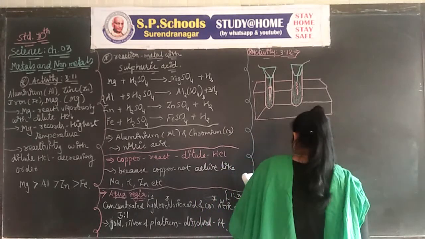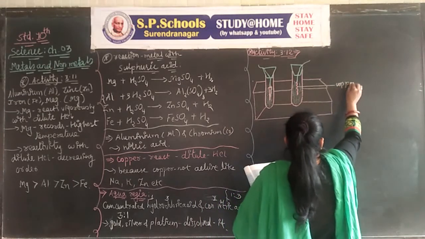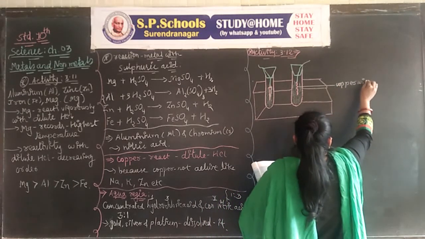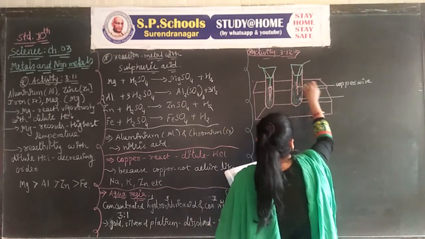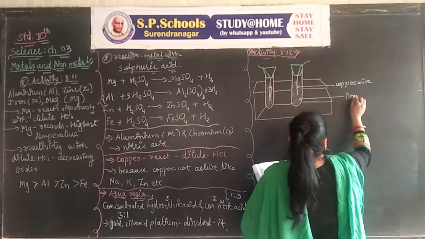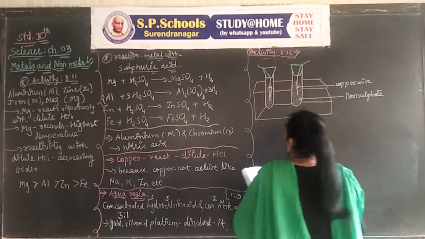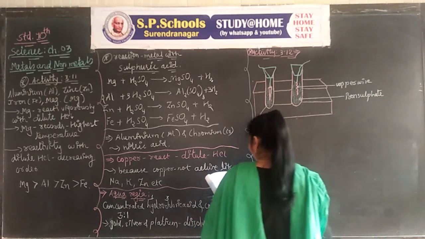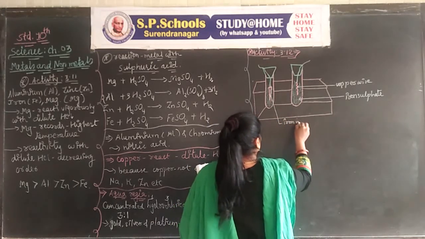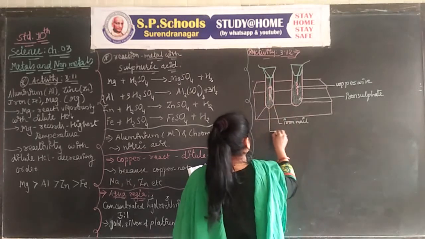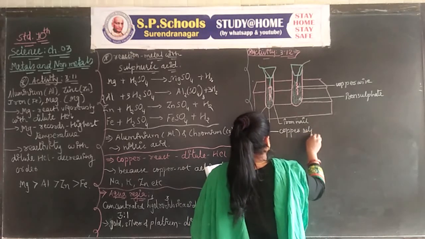What will we see? The copper wire is placed in the solution of iron sulfate. The iron nail is placed in the solution of copper sulfate.